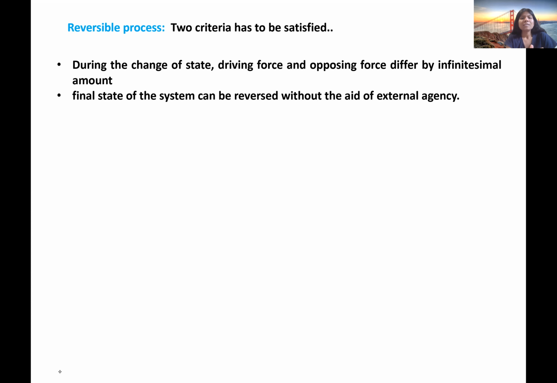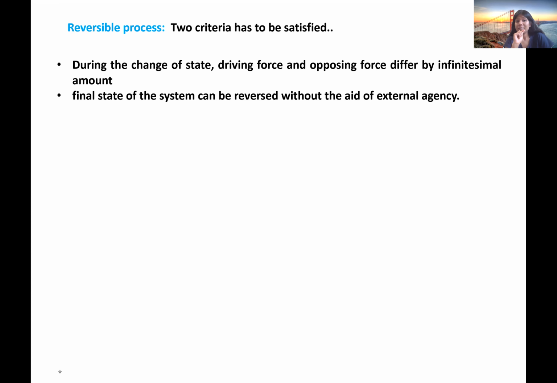During the change of the system from its initial state to final state, obviously there will be a driving force, otherwise the system cannot change state. And obviously there will be an opposing force. For any process to occur, there will be a driving force and an opposing force. So these two forces will differ by a very, very small amount.